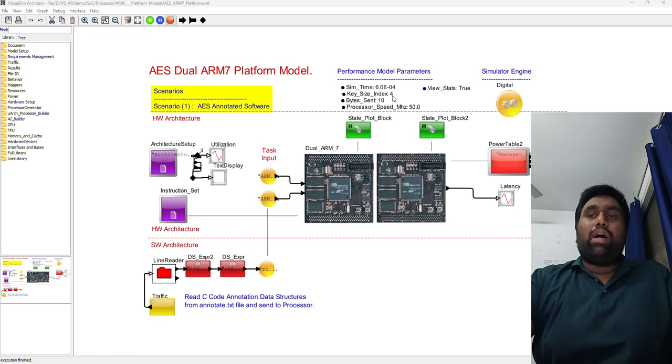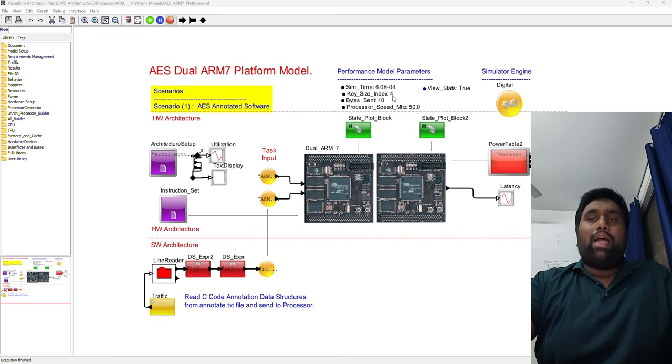The hardware has 2 ARM cores connected through a bus, 2 L2 caches and SDRAM. The software reads AES tasks data from an annotation file and sends it to both cores. I ran the exact same model for both ARM7 and ARM8 with the same settings for a fair comparison.